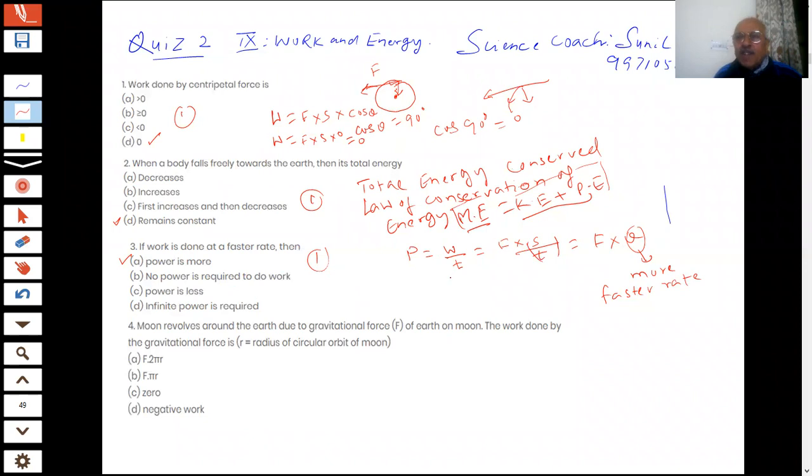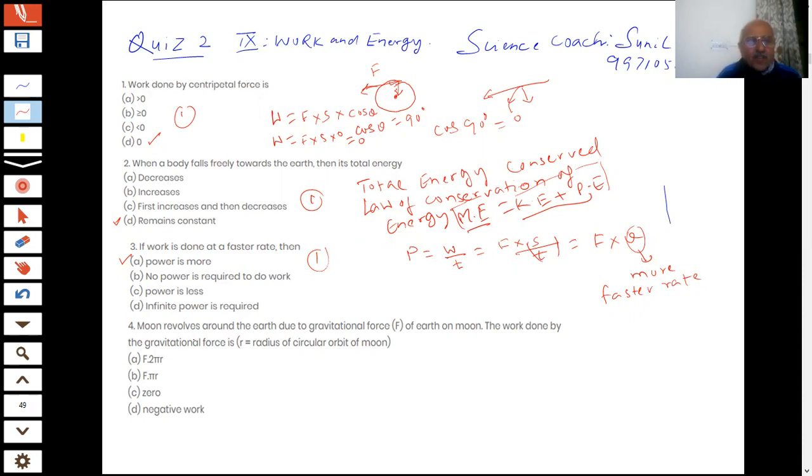If you want to have more power in the machine, and that is why in the soccer match which we gave you as an example, students, the goalkeeper should be strong, should have high force, as well as very fast movement in order to stop the ball in a soccer match. The speed should also be very swift, very large. So he will have more power, he is more powerful. That is the correct answer.